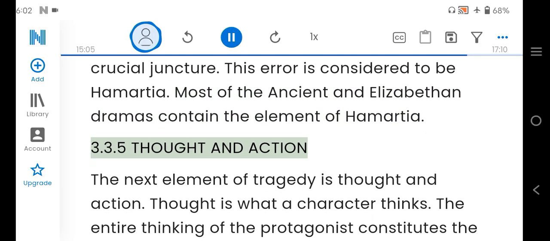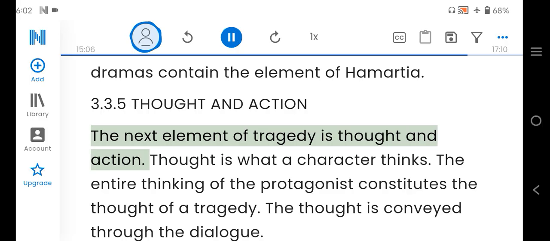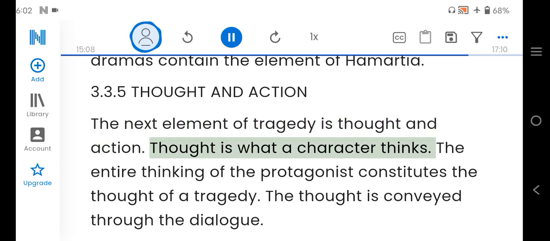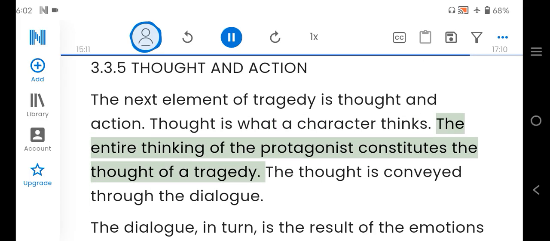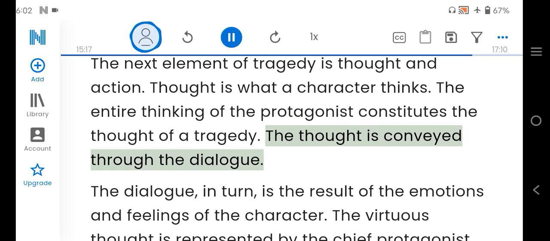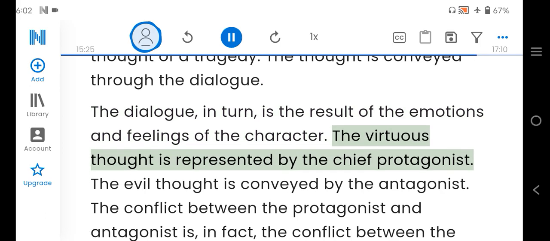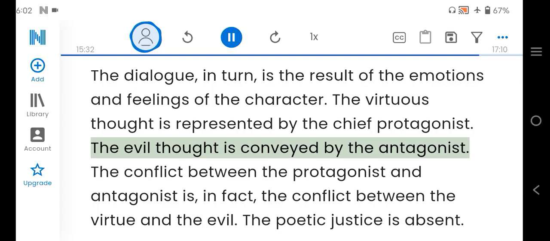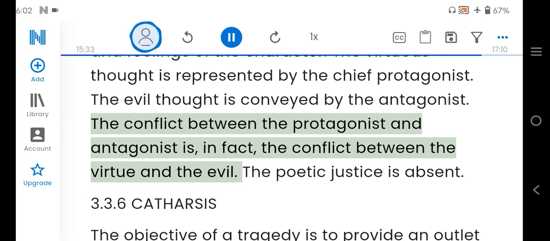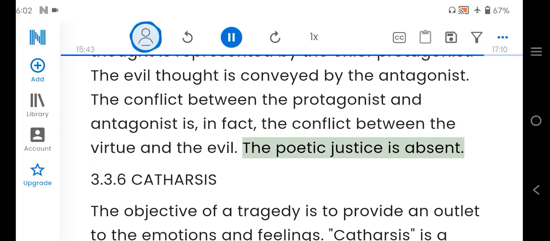3.3.5 Thought and Action. The next element of tragedy is thought and action. Thought is what a character thinks. The entire thinking of the protagonist constitutes the thought of a tragedy. The thought is conveyed through the dialogue. The dialogue, in turn, is the result of the emotions and feelings of the character. The virtuous thought is represented by the chief protagonist. The evil thought is conveyed by the antagonist. The conflict between the protagonist and antagonist is, in fact, the conflict between the virtue and the evil. The poetic justice is absent.